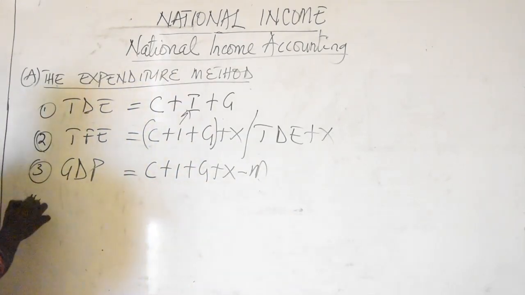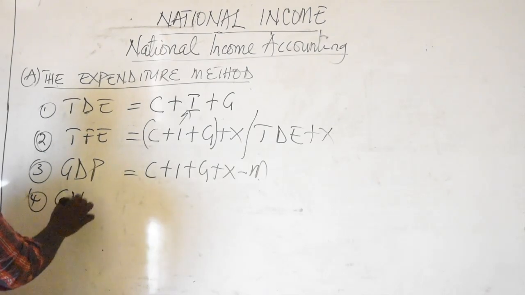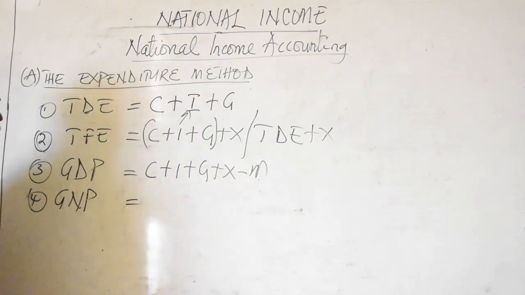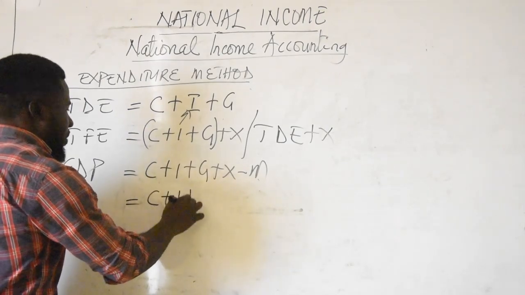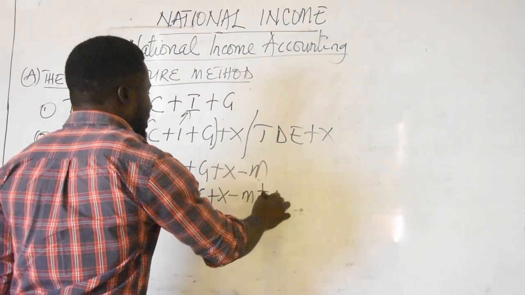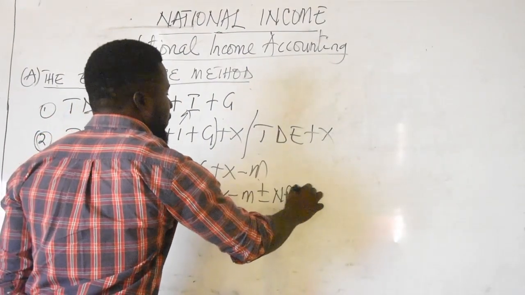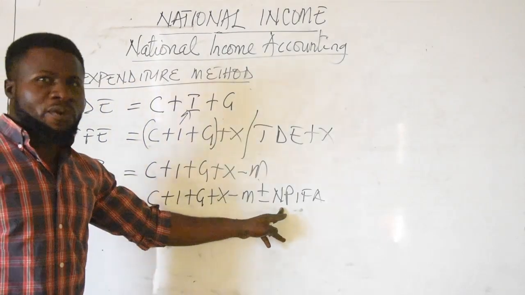And then the fourth stage is to look for our gross national product, what we call the GNP, which is of course consumption plus investment plus government expenditure plus exports minus imports plus or minus net property income from abroad. What is net property income from abroad?